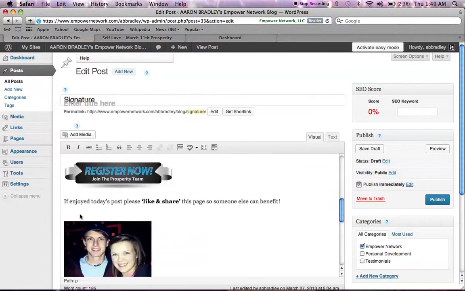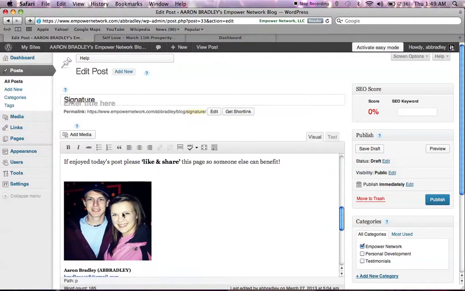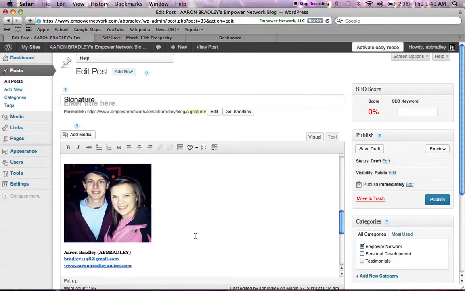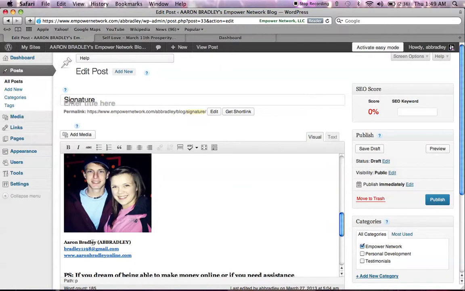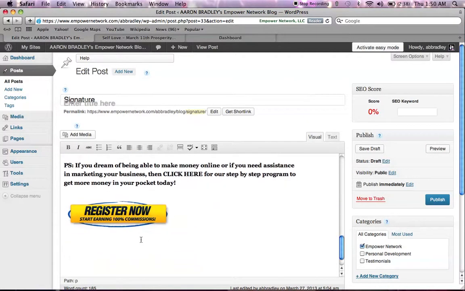Like, there's my register now button. You click that button, you go to my site. If you enjoyed today's post, please like and share this page so someone else can benefit. There's the picture of me and my lovely girlfriend, and there's my name, my username, my email address, my blog and site's email address, and then down below, I created a PS and another register now.